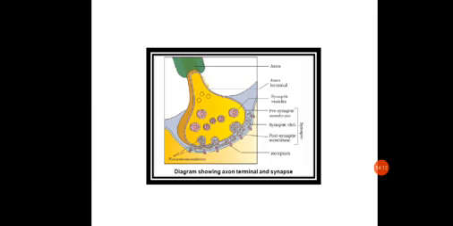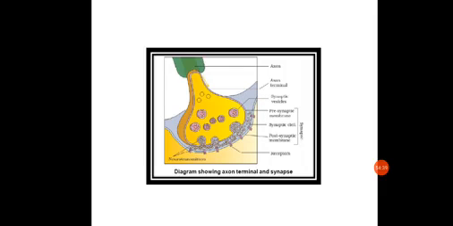When the impulse reaches the synaptic knob, it leads to the opening of the calcium ion channels. The presynaptic membrane has calcium ion channels, due to which the calcium present in the synaptic cleft starts moving inside.